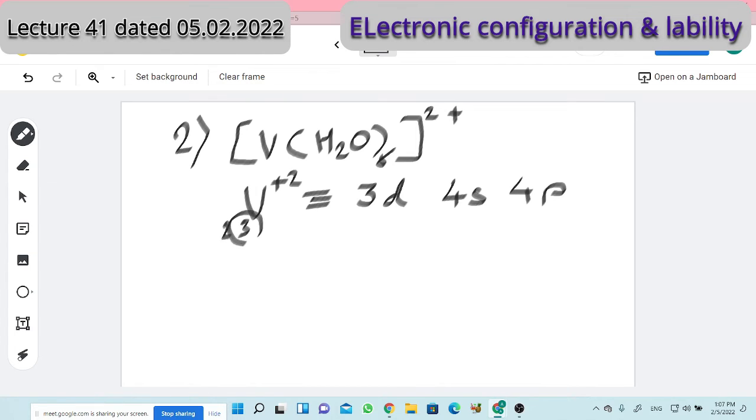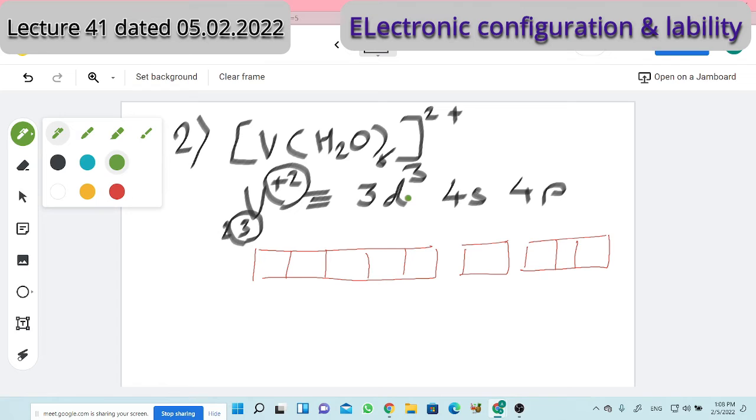3 is the last number. So for the dipositive oxidation state, 3 electrons will be there in the d orbital. Those I represent in the block diagram. D orbitals, how many? 5: 1, 2, 3, 4, 5. Then s orbital and then p orbitals. Now 3 electrons I represent: first electron, second electron and third electron.